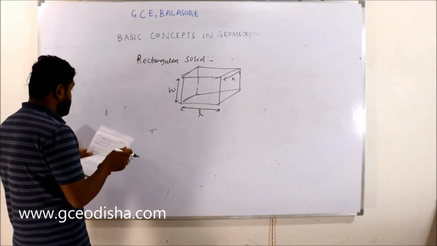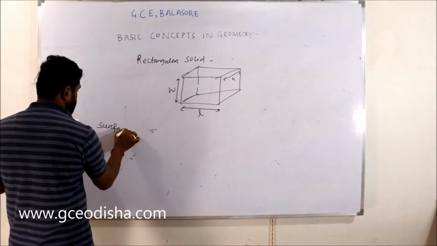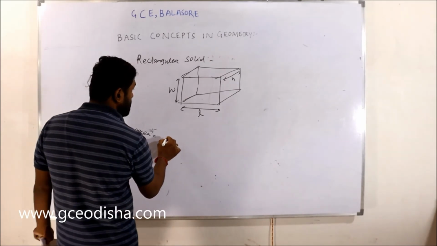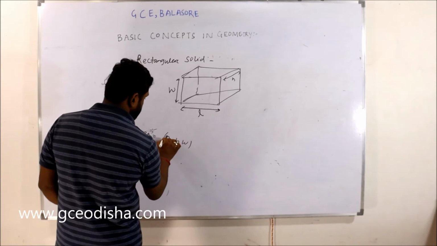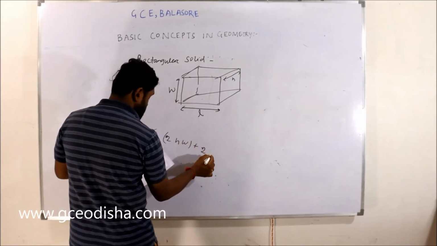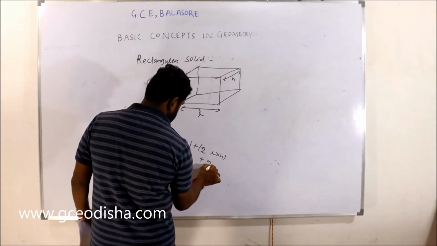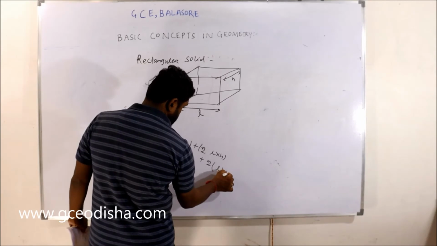If you rotate this object to the opposite face, the width also comes in the same nomenclature, right? Then the surface area is equal to 2 into height into width plus 2 into length into height plus 2 into length into width.